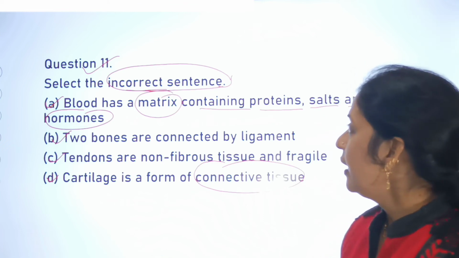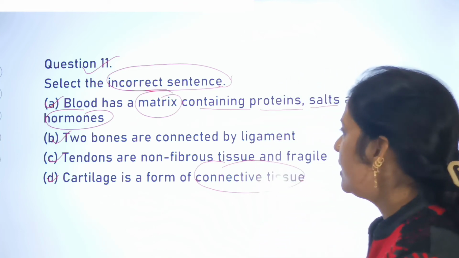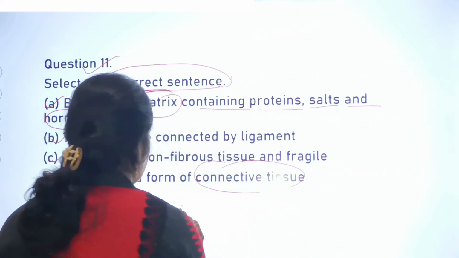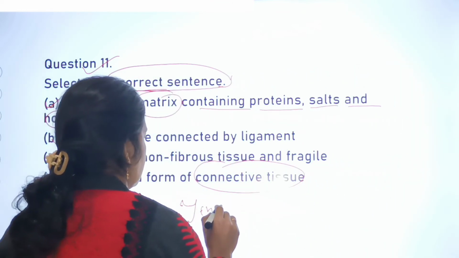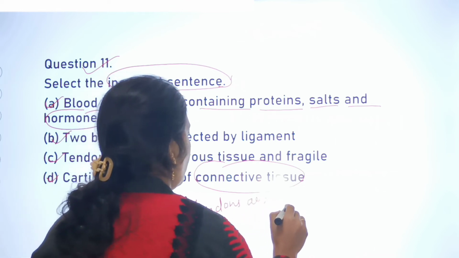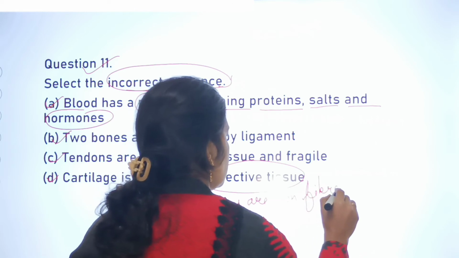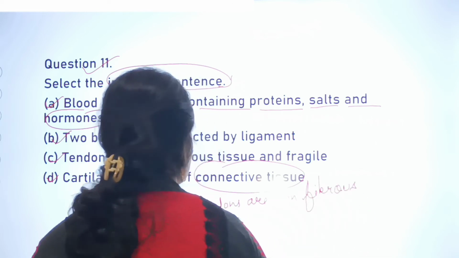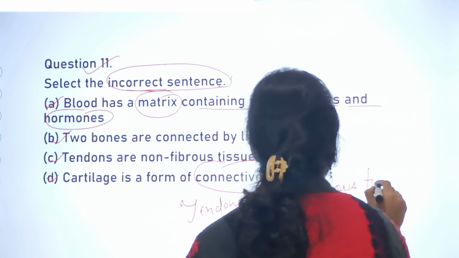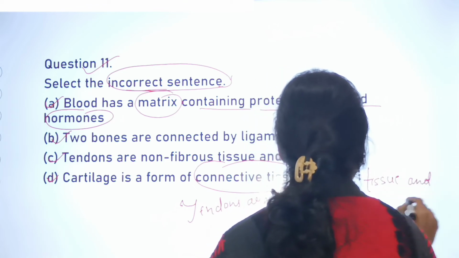So the incorrect sentence regarding the question number 11 is: tendons are non-fibrous tissue and fragile.